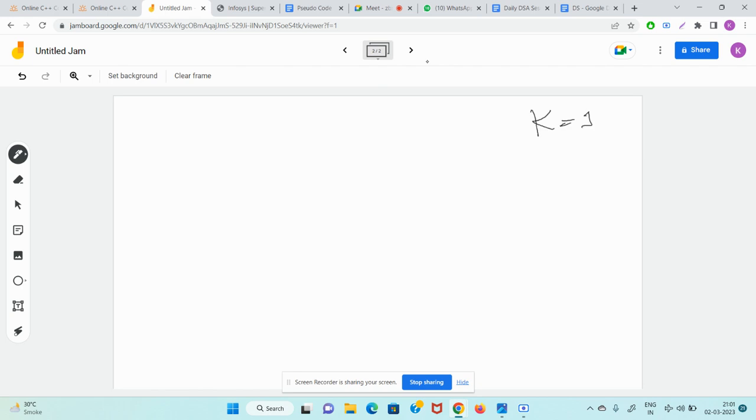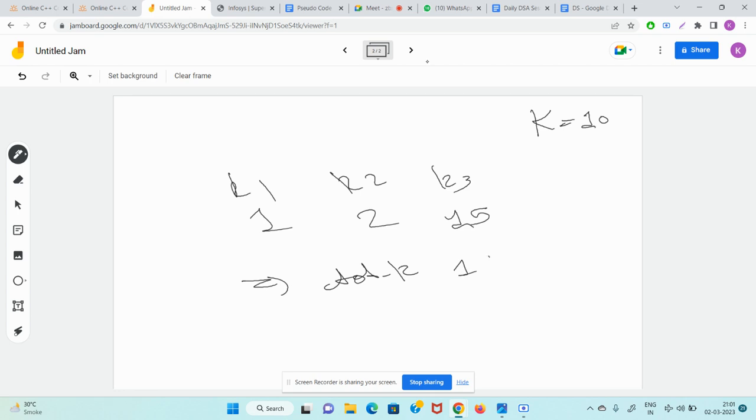Suppose capital K was 10, okay, and your K1, K2, K3. This came as 1, this came as 2, this came as, let's say, 15. Okay. So, guys, what is the sum? The sum tot K is 15, 16, 17, 18, which is greater than equal to K. Means ये काम कर सकता है.